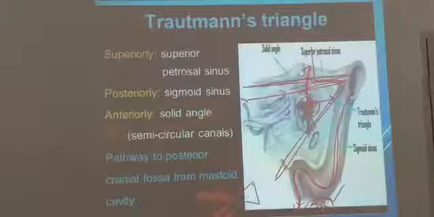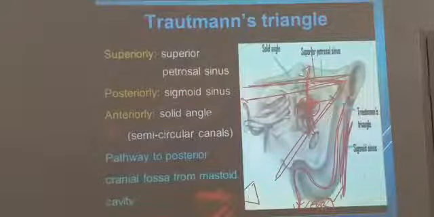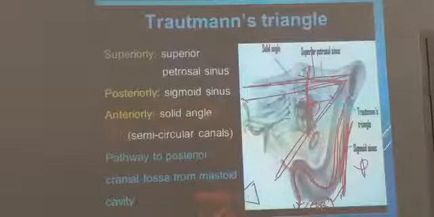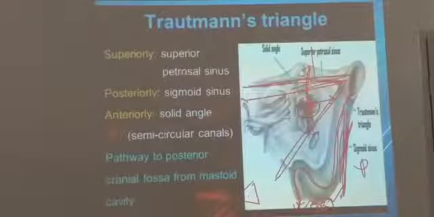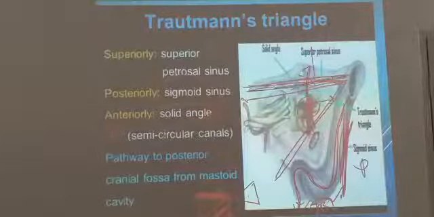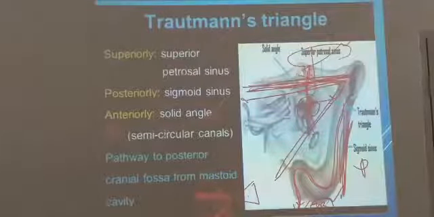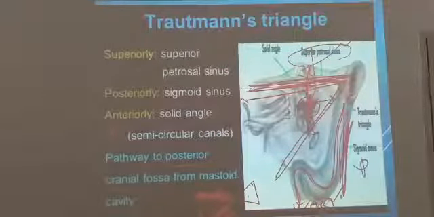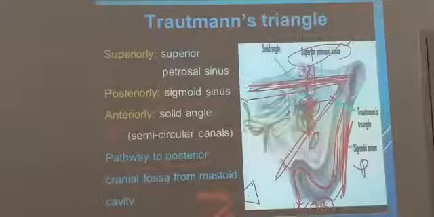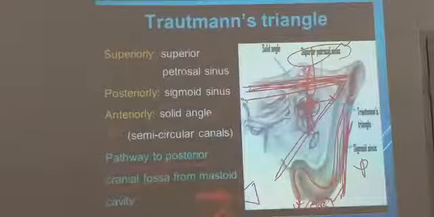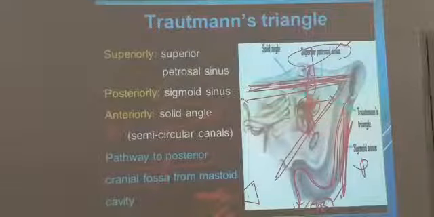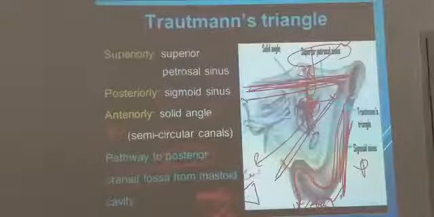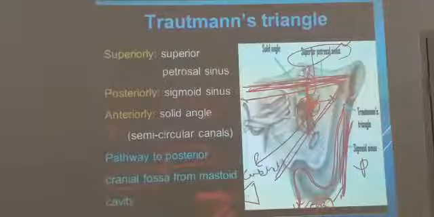Sigmoid sinus is the posterior boundary, and dura or superior petrosal sinus is superior. How does the infection spread? I told you, posterior cranial fossa. What is there in the posterior cranial fossa? Is it cerebrum or cerebellum? Cerebellum. So the infection goes to the posterior cranial fossa, towards the cerebellum, through this Trotman's triangle.